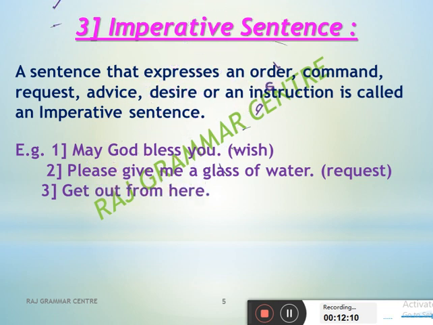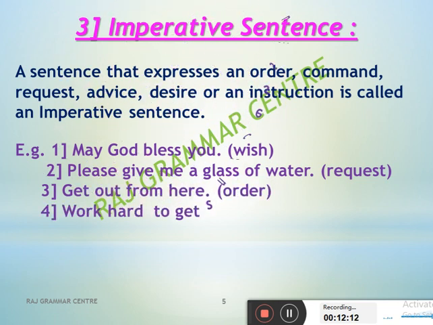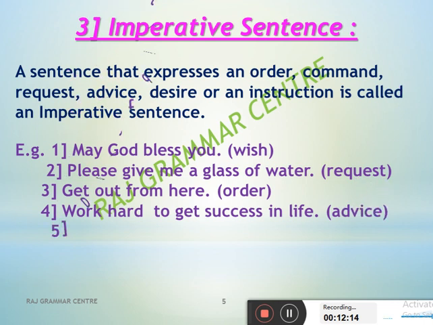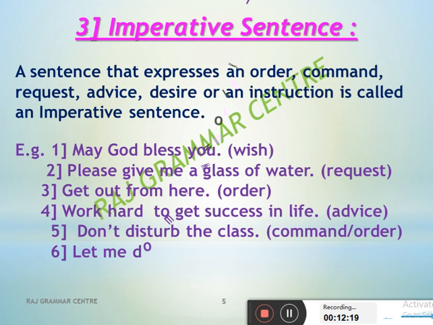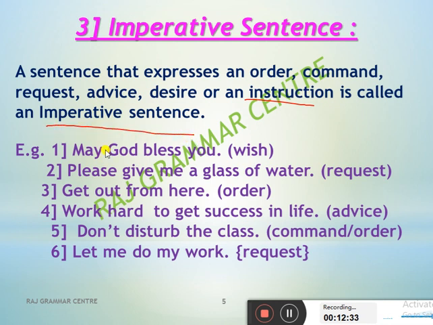So keep all these important words in mind. If it expresses an order, command, request, advice, instruction, or a wish also, then it is an imperative sentence. Now say, "May God bless you." Here is the wish. "Please give me a glass of water." Here is the request. Right?